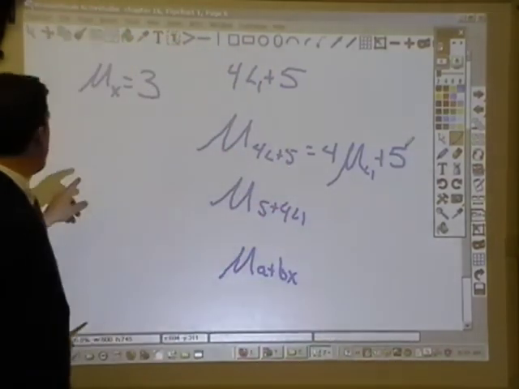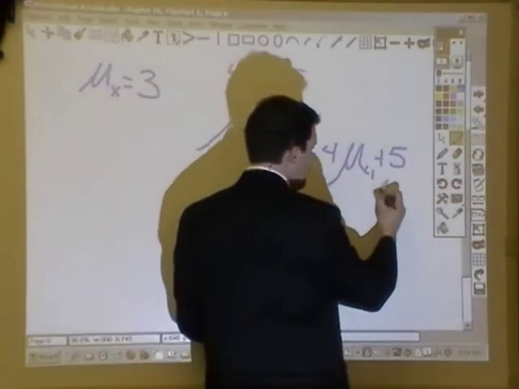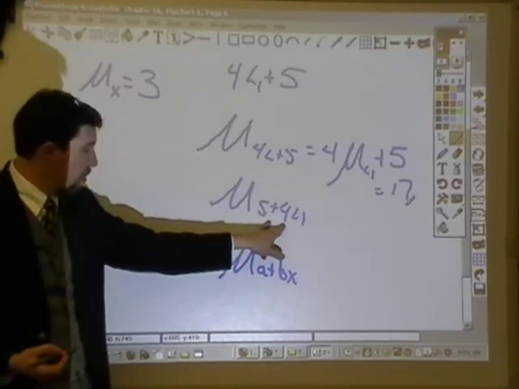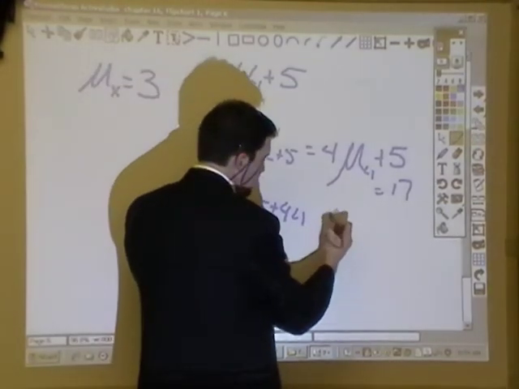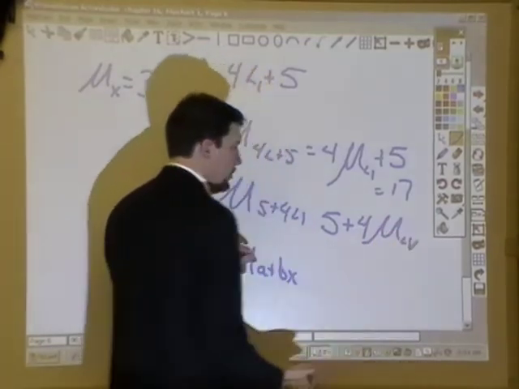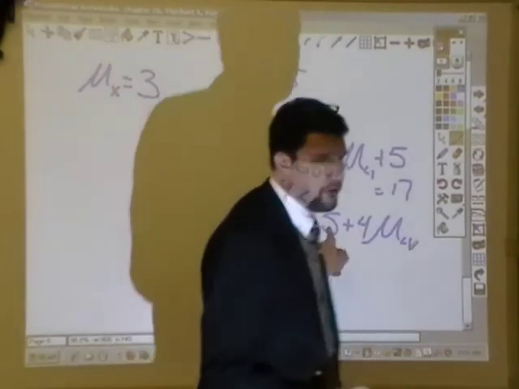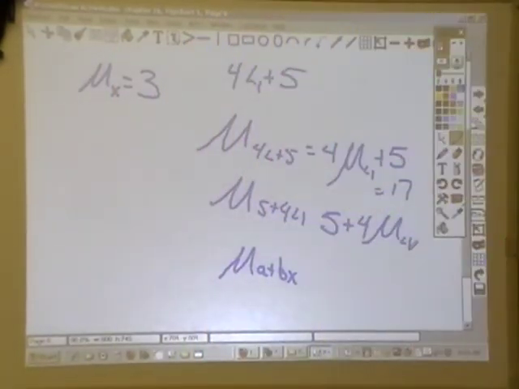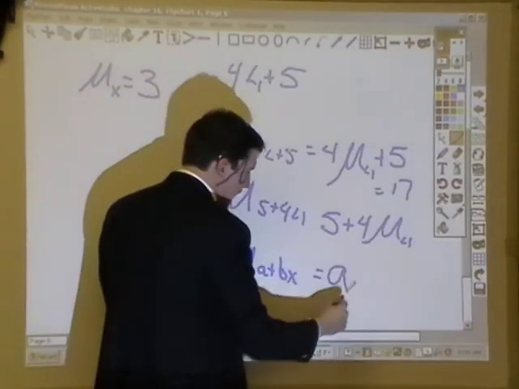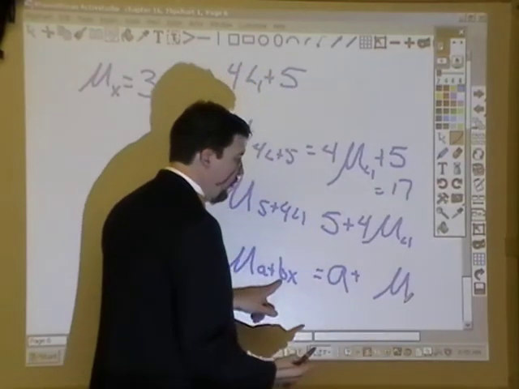The mean is 3, 3 times 4 is 12, plus 5, my new mean is going to be 17. If I switch the order and say 5 plus 4 times the mean of L1, it's the same thing: 3 times 4 is 12 plus 5 is 17. That's exactly what this is saying: you add the constant and then you multiply by the coefficient.